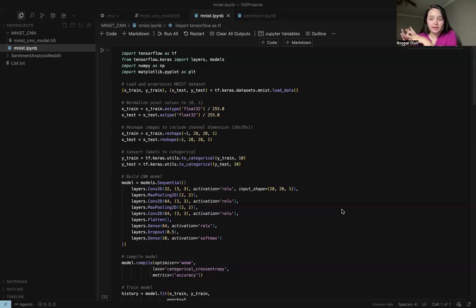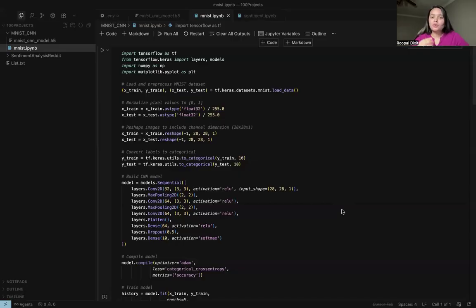We are going to give those images to our network and train our convolutional neural network to predict what the number is, so that if we give a new image of a handwritten number, it will tell us which number it is.